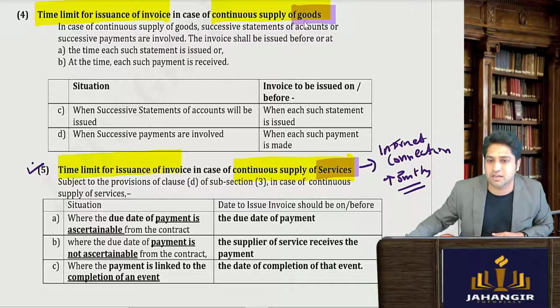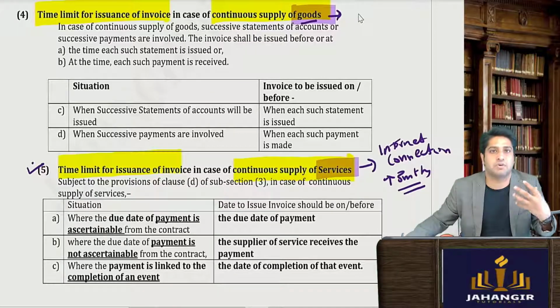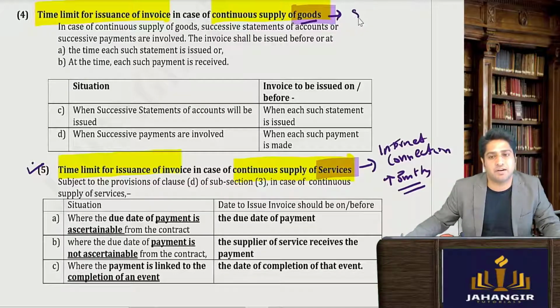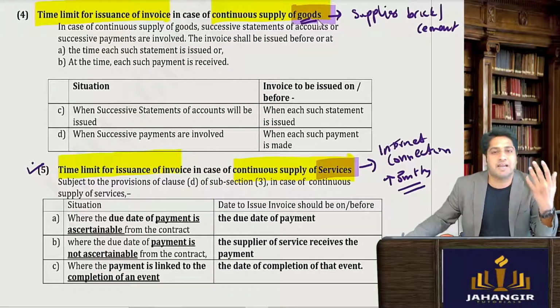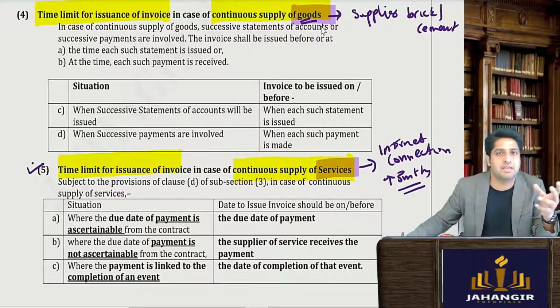Now when I say continuous supply of goods, it is possible that a builder, a person who is going to set up a building, might have a contract with suppliers to supply bricks, cement, etc. for more than 3 months. Here the timeline is not given as 3 months or so.